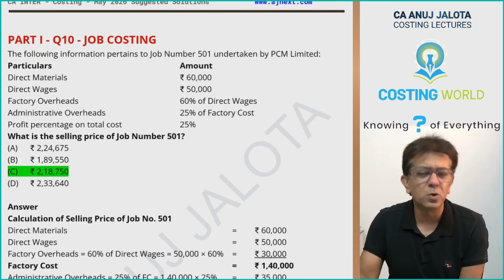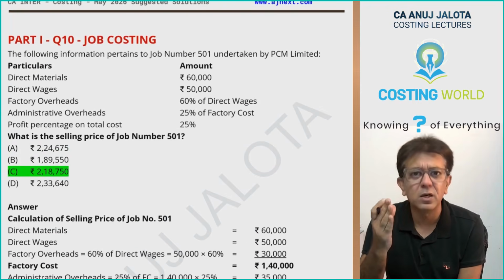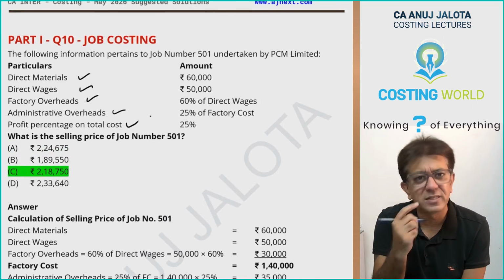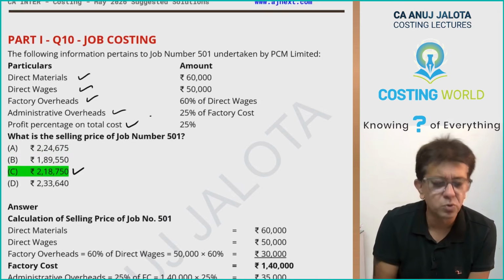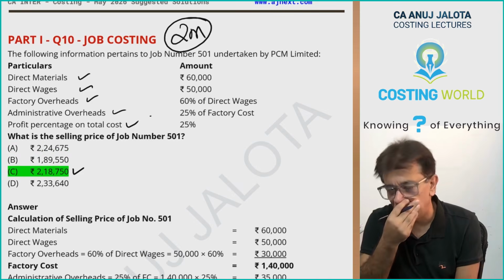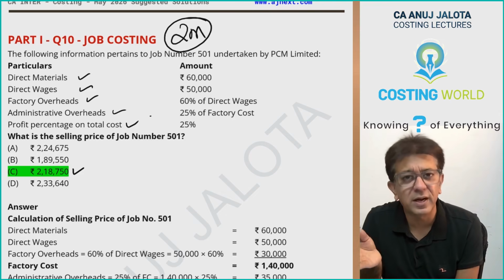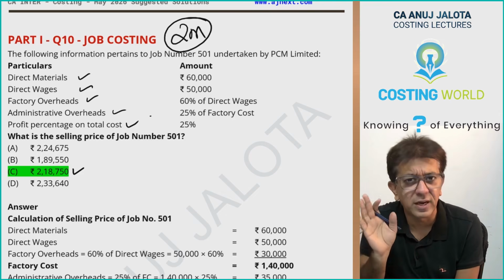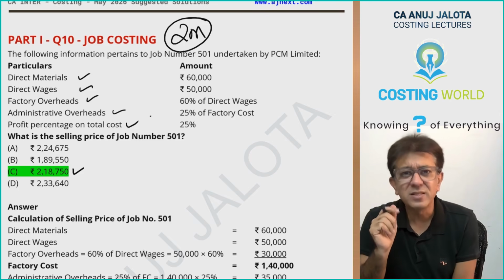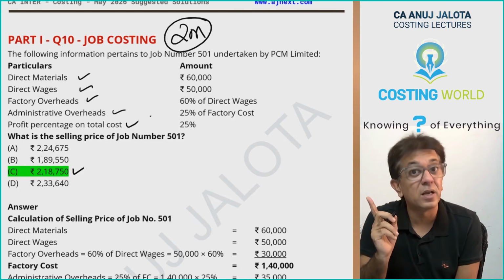Job costing, a question whereby all the costs are given, you add all of them to arrive at the selling price. And this was supposed to be your selling price. Again, 2 marks. Question number 1 to 5, I am not sure how many people got it correct. If you have studied from us, you would have got it correct. If you have not, then it depends upon whether you had solved that question or not. A similar kind of question, I guess, was there in RTPs also.